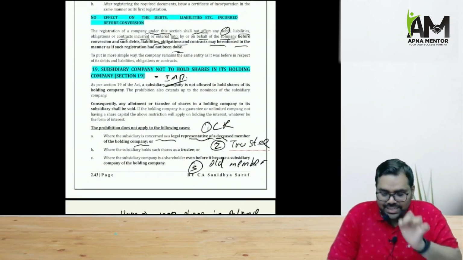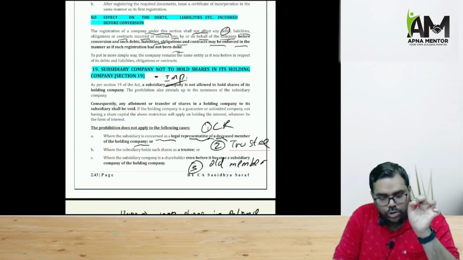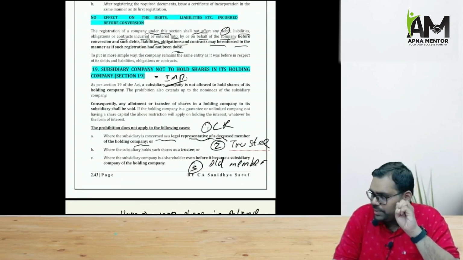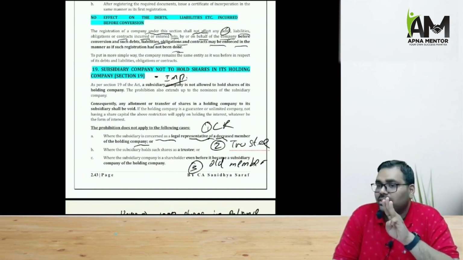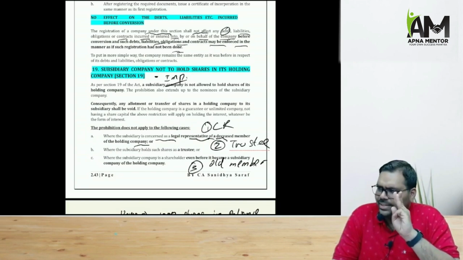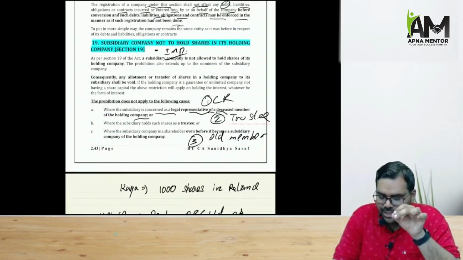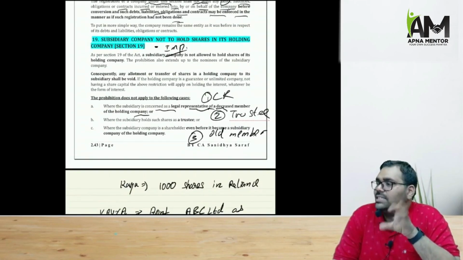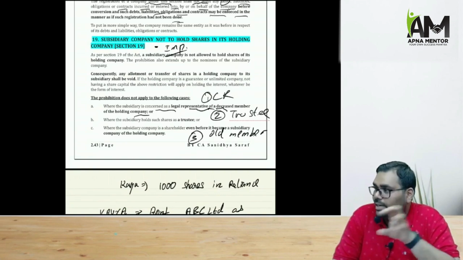Section 19, it says subsidiary company normally cannot hold shares in the holding company. However, there are 3 exceptions in which subsidiary company can hold shares in the holding company. That is legal representative, trustee, old member. So point number 1 is, if the subsidiary is holding the shares of the holding as the legal representative of a deceased member of the holding, it can do so.